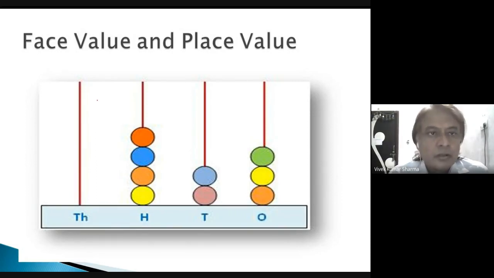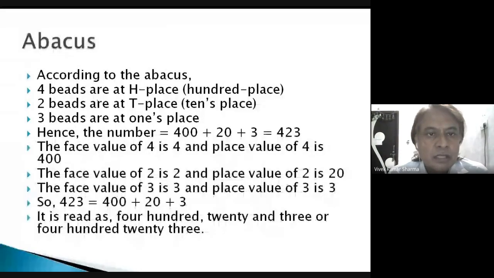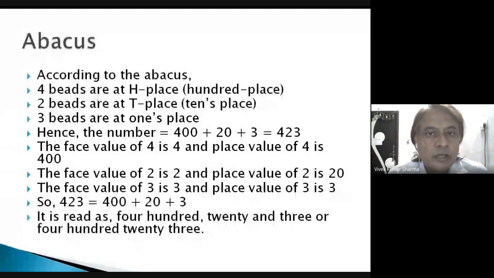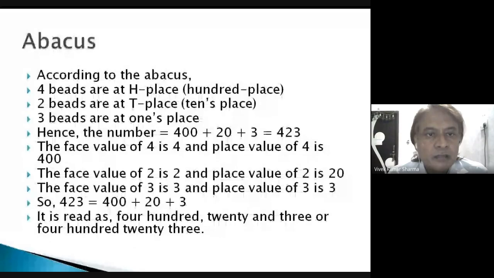Okay, so according to the abacus, 4 beads are at the 100 place, 2 beads are at the 10th place, and 3 beads are at the 1st place. So hence the 4 beads are at 100 place, so 400. Okay, 2 beads are at 10 place, so 20, and 3 beads are at 1 place, so 3.